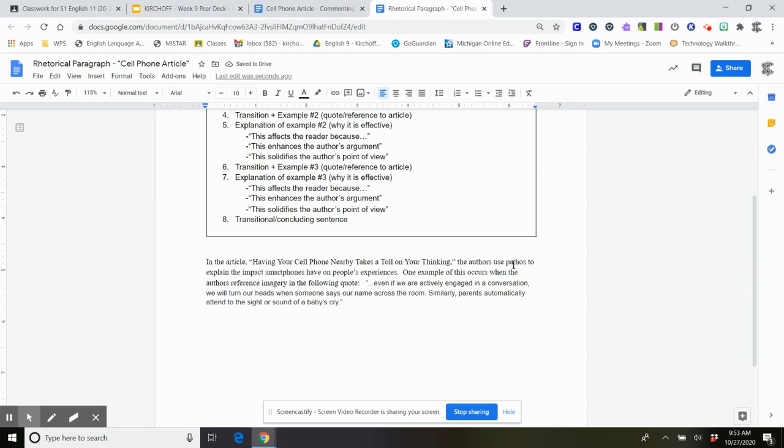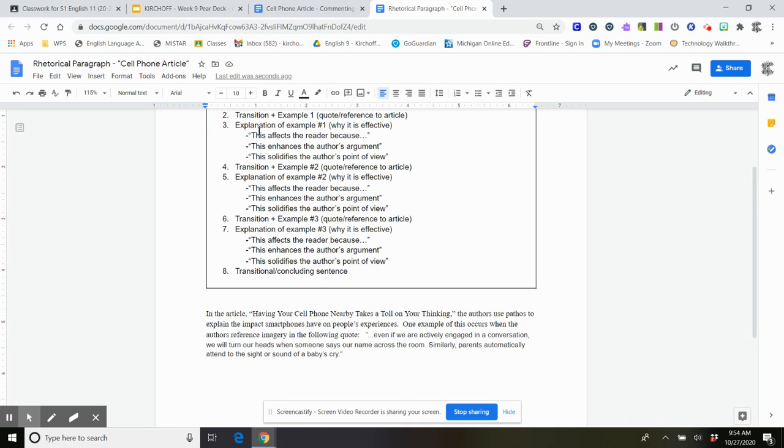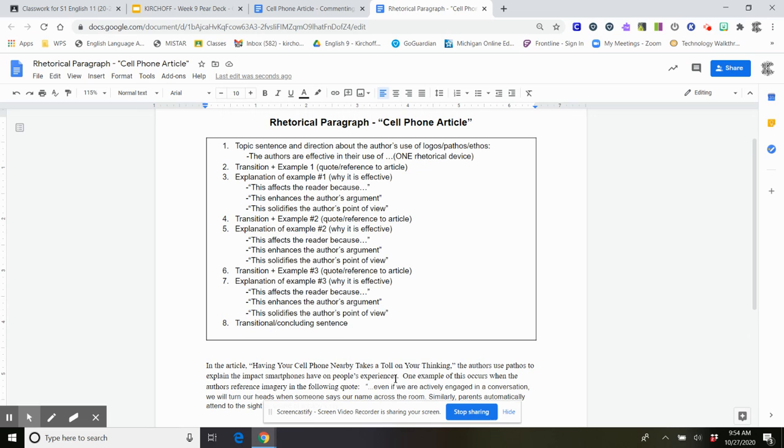So one example of this occurs when the authors reference imagery in the following quote. Even if we are actively engaged in a conversation, we will turn our heads when someone says our name across the room. Similarly, parents automatically attend to the sight or sound of a baby's cry. So I've used a transition, right? For number 2, it says transition. So that's one example. And then I've referenced my quote here.